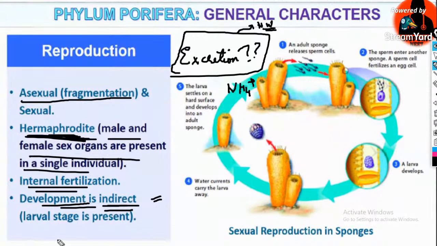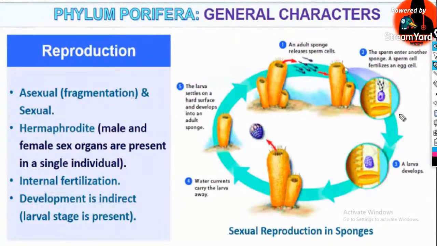Can anyone comment whether, apart from fragmentation, there is any other method of asexual reproduction? Comment fast if you know. When you comment, I will read it, and there is a gap in the conveying; I am always saying that.